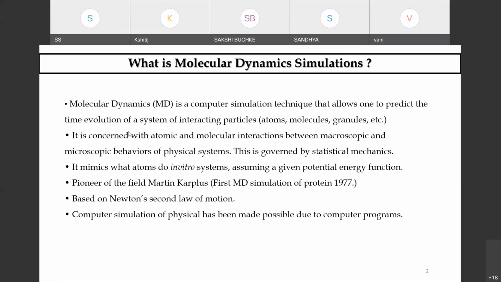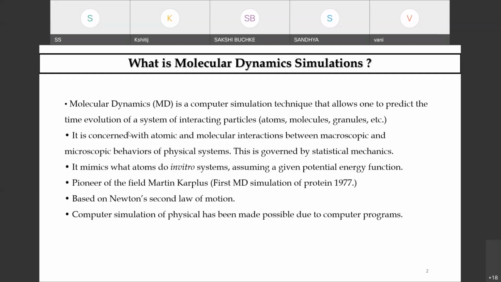You can calculate the free energy and many of the macroscopic quantities listed here, which you can compare with the experimental observations in your laboratory.